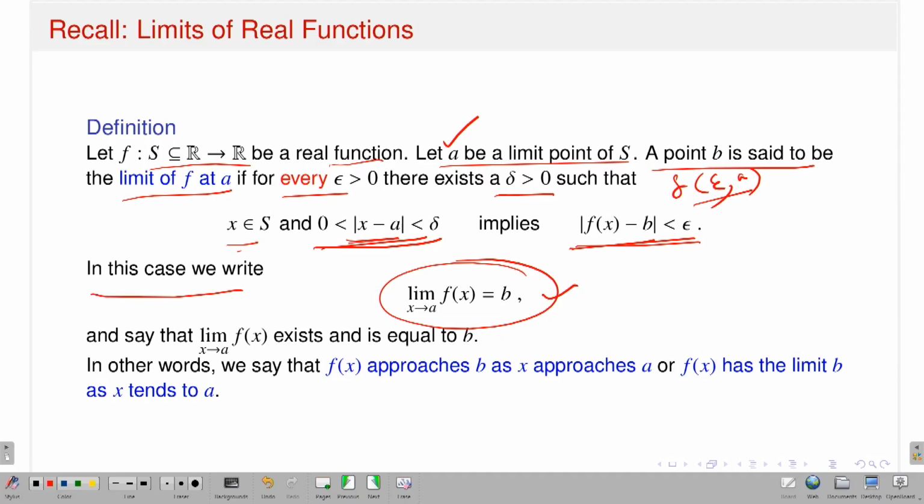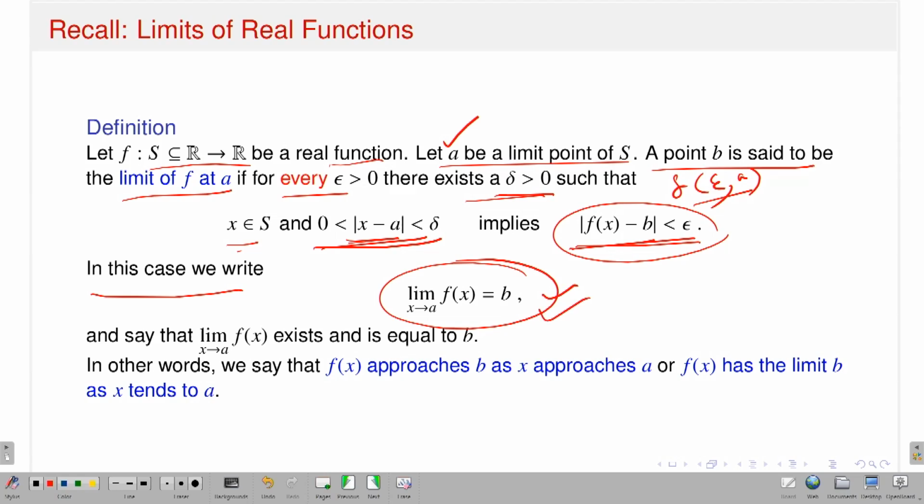So, in this case I will write, if these things happen. Given a function, start with a point a which is a limit point. I will say that the limit of the function f exists and the value is b if, given epsilon, there exists a delta which depends on my point a and epsilon, such that whenever I consider x from the deleted neighborhood of a, that is, if I take a point from this neighborhood except the point a, then the distance f of x minus b should be less than epsilon. That I think we are familiar with in the context of real valued functions of a real variable. If these things happen, then I will say that the limit exists.